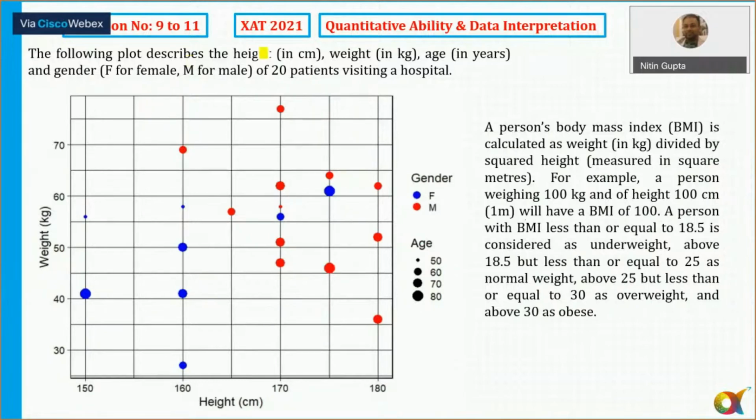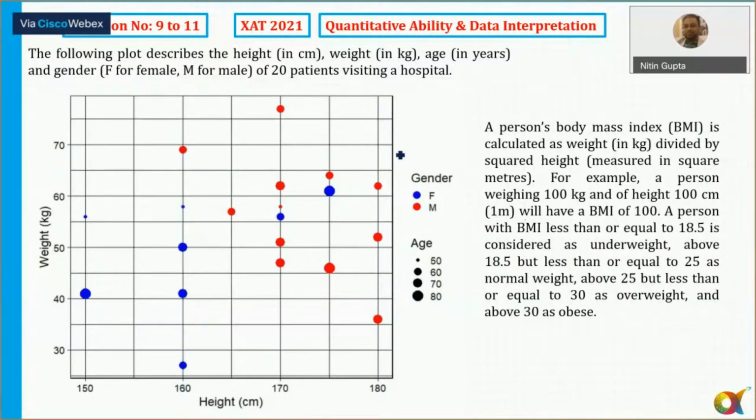The following plot describes the height, weight, age, and gender of 20 patients visiting a hospital. Okay? It also says here gender. So if I'm looking at this one, I can easily guess its height, sorry, weight. For weight I need to look somewhere here. For height is 1. It is approximately 60. Okay, dots are given, 1 2 3 4, the largest represents 70, then smaller 60 and the smallest represents 50.